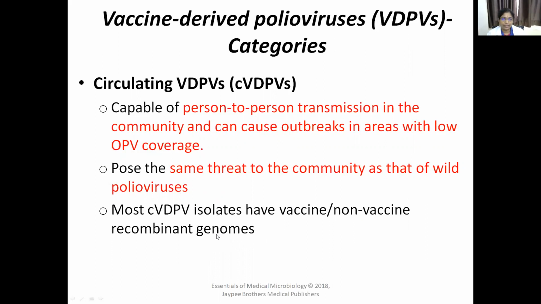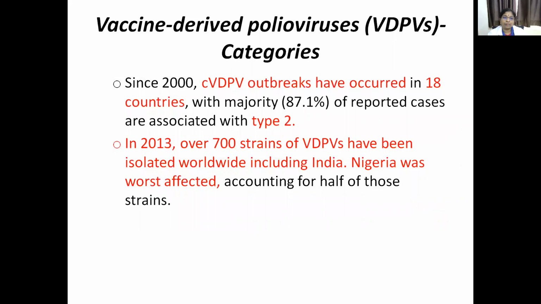The first category is circulating VDPV. Of the VDPVs, there are 3 categories. One is circulating VDPV, which means they are capable of person-to-person transmission and pose the same threat to the community as that of wild poliovirus. Since 2000, circulating VDPV outbreaks have occurred in 18 countries. This type of VDPV is associated with type 2. The cases reported are associated with type 2.